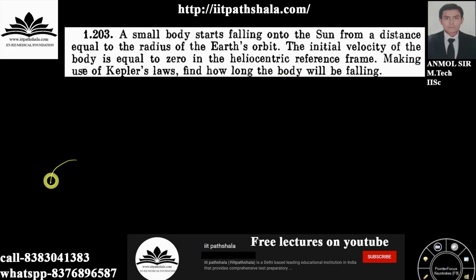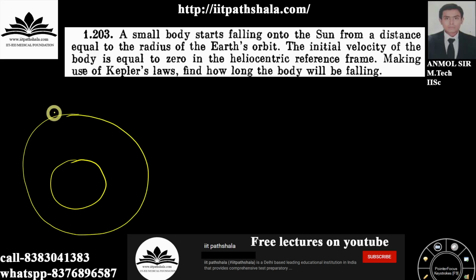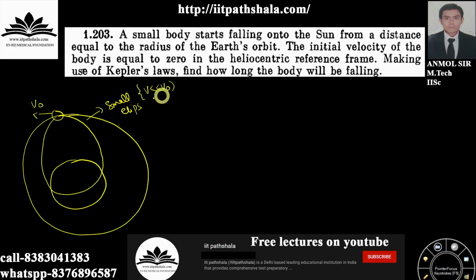From the text itself, if you have got a text from any prestigious institute, you will know that if you are moving in a circular orbit around a heavenly body with some velocity v0, which we call orbital velocity, guys, now if you are moving with a velocity less than that of orbital velocity, then you will be falling on that particular heavenly body as follows. In this particular small ellipse curve you will be falling, provided your velocity is very much less than that orbital velocity itself.